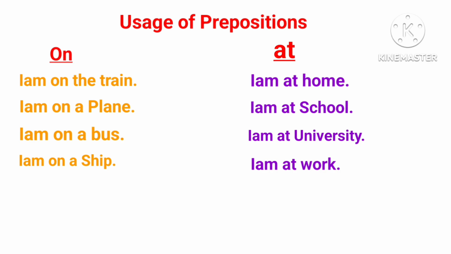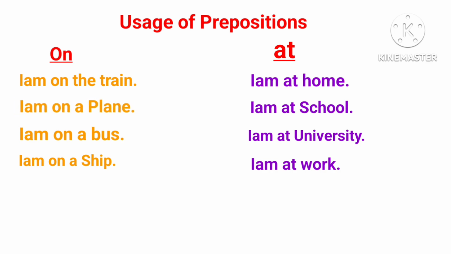Somebody may ask a question: are you inside or outside? Outside means on the platform, inside means inside the train. So here what are we going to use? I am on the train, not upon, which would mean over the train. Here you are inside, so you should use the preposition on: I am on the train.